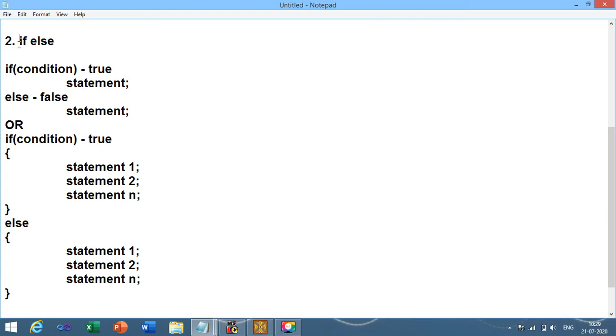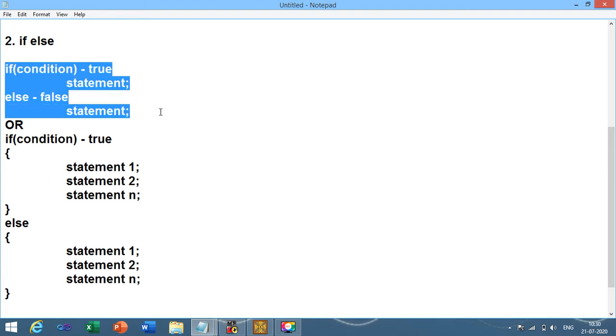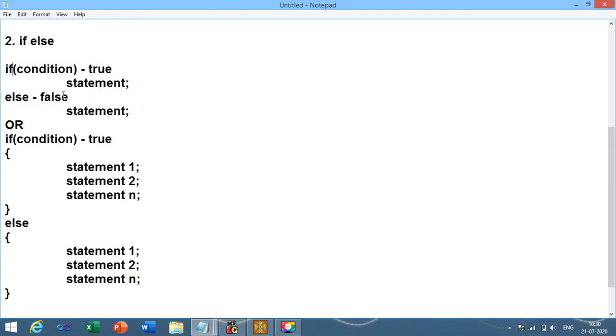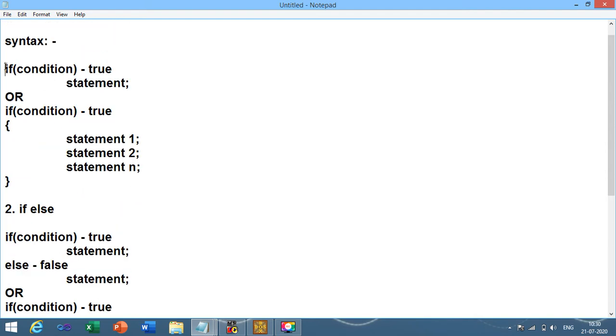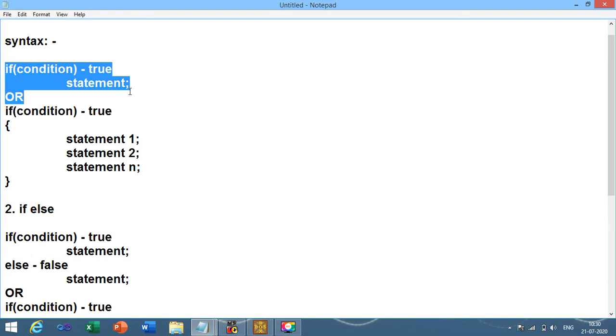In certain situations it may be possible that if the condition is true, then you need to execute the true statement, but in the case of a false condition you need to execute certain other statements. For that we have the if else condition. If means the true portion, else means the false portion. The same syntax we have seen in the simple if condition.